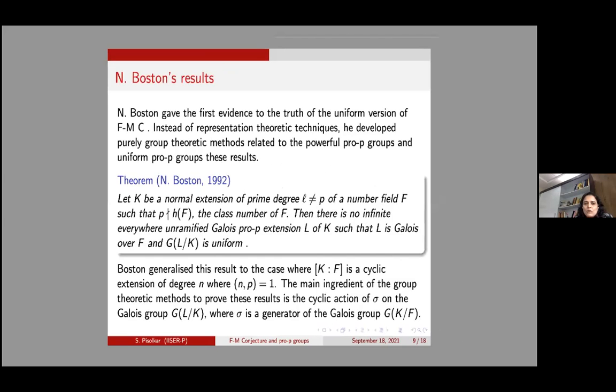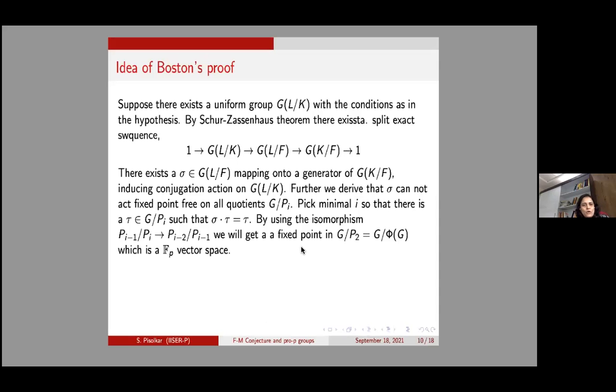So let me again mention that we have to show that if these conditions are satisfied, then there is no infinite everywhere unramified Galois extension whose Galois group is uniform. Okay, so on the contrary, suppose that there exists an extension L over K satisfying these properties whose Galois group is uniform, and we will arrive at a contradiction.